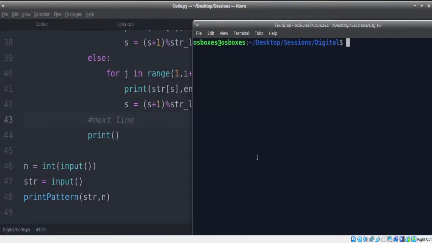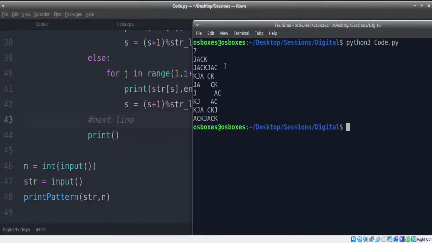I'm expecting we may find some errors because we have quickly tried to convert them. If we have, let's see where to debug them. Let's try python3 code.py. So that's one small mistake, code.py. Let's give an input like 7 and a string called Jack, and we are getting this. Now, is this right? There's one little problem that occurs here. There's something wrong when it comes down to